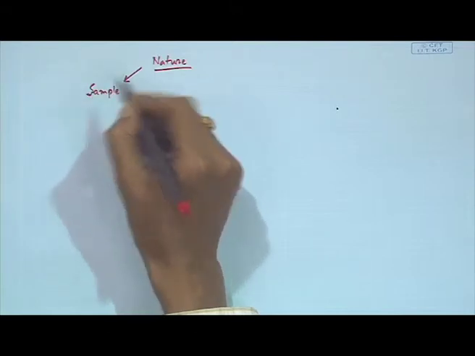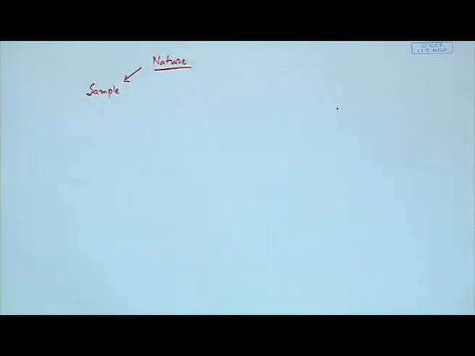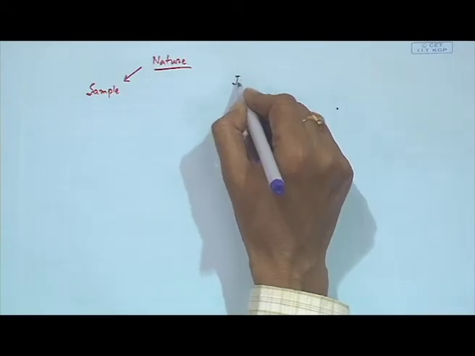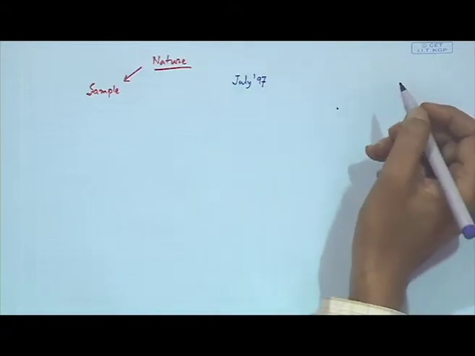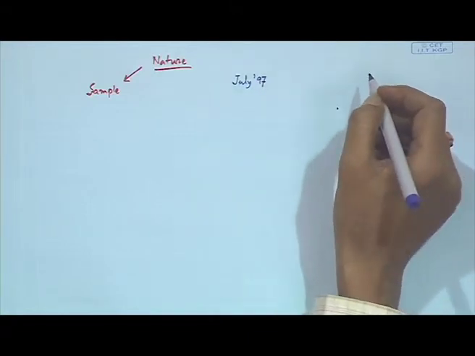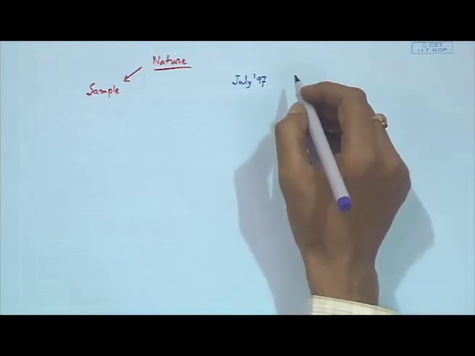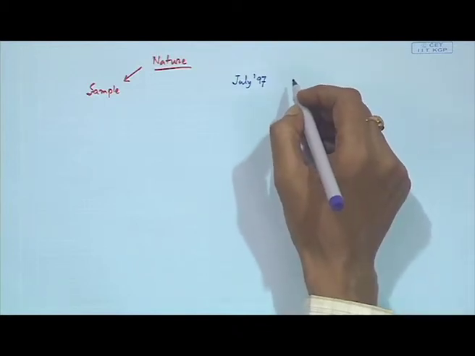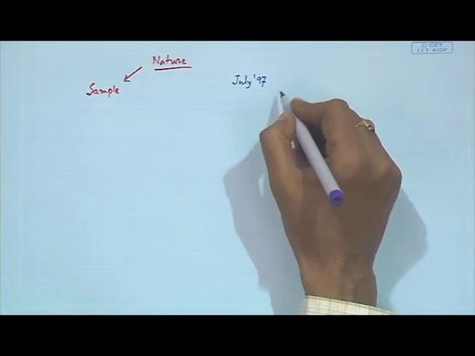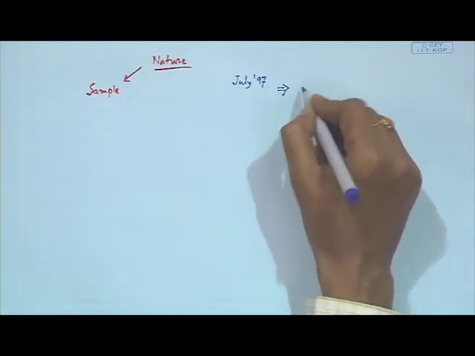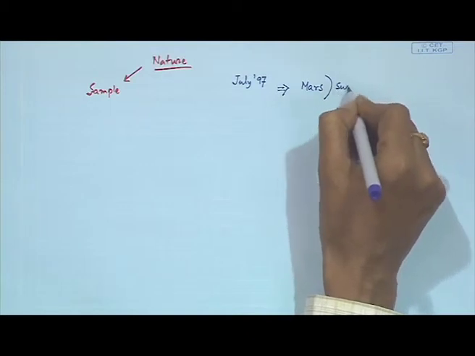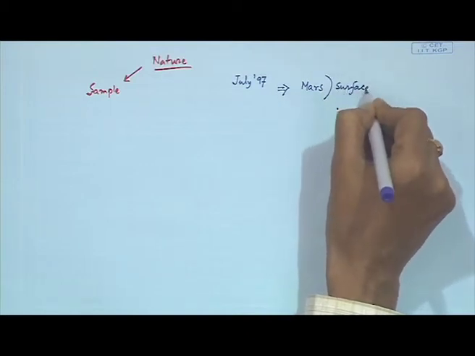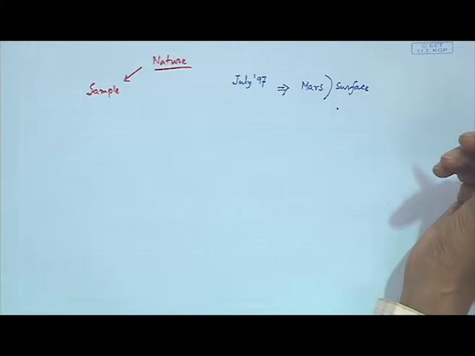I will give you a typical example. In July of 1997, the Americans sent something to analyze the surface of Mars.